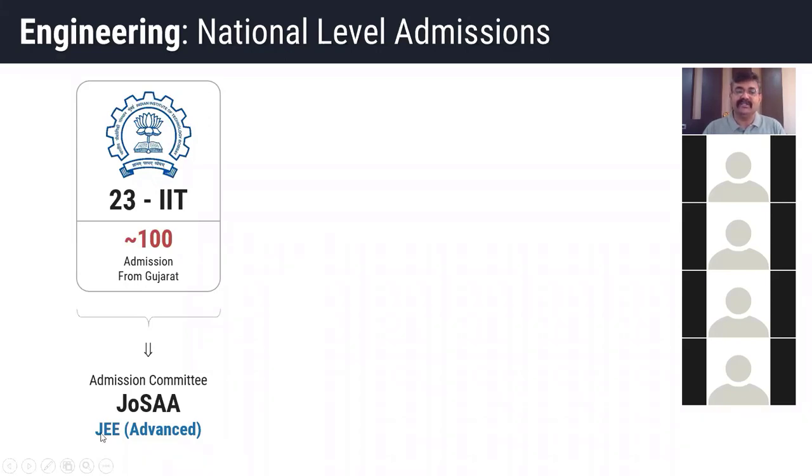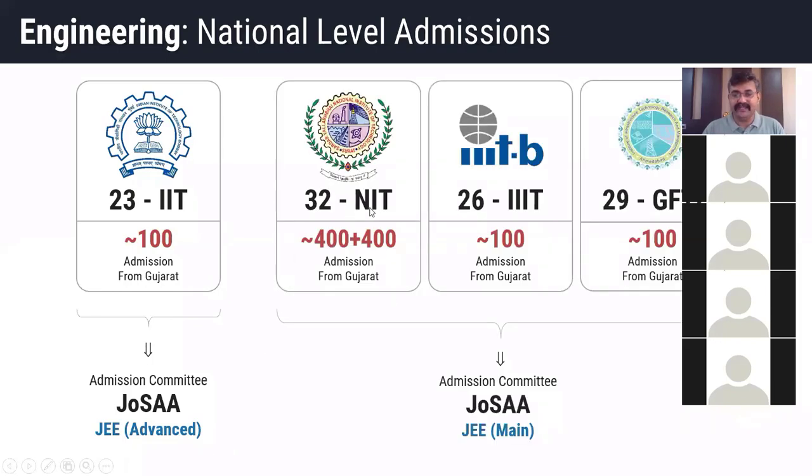So IITs are filled based on the JEE Advanced result, and for 32 NITs, 26 IIITs, and 29 GFTIs, this process will be carried out based on JEE Main Paper 1. For architecture and Bachelor of Planning courses, it will be JEE Main Paper 2. But here, for 32 NITs, 26 IIITs, and 29 GFTIs, we will be discussing JEE Main Paper 1 only. Paper 2 queries we will discuss later on.